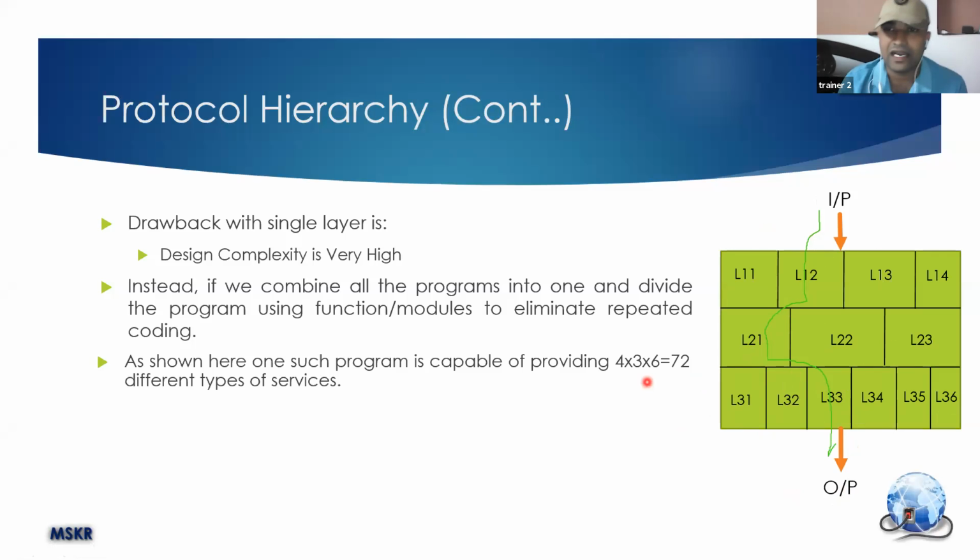Previously, in our last slide, to provide just 5 services, we need 5 different programs. Now, we need a single program which has a total of 13 different functions in it, but provides 72 different services. Now you can see how improved you have become. Previously you needed 72 programs for 72 services. Now you need a program with 13 functions to provide 72 services. That is the beauty of having this layered architecture.